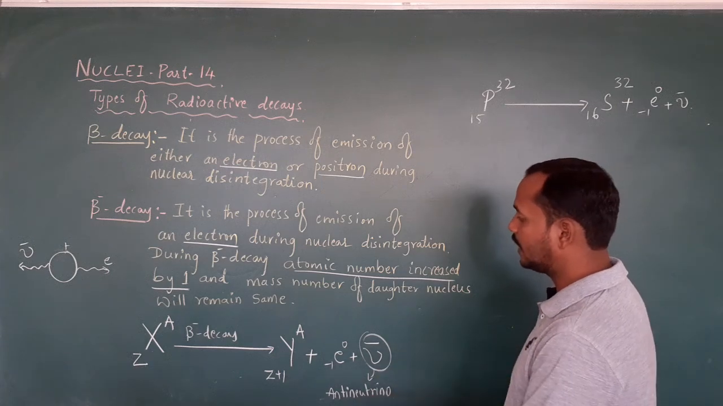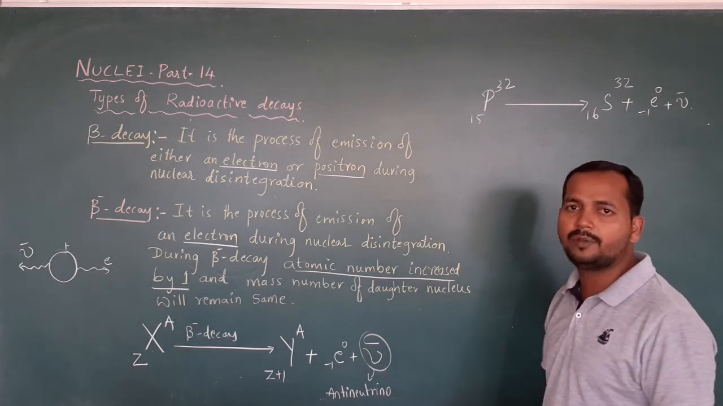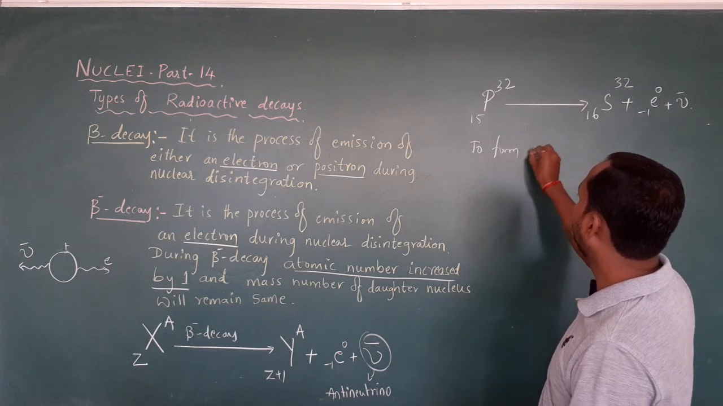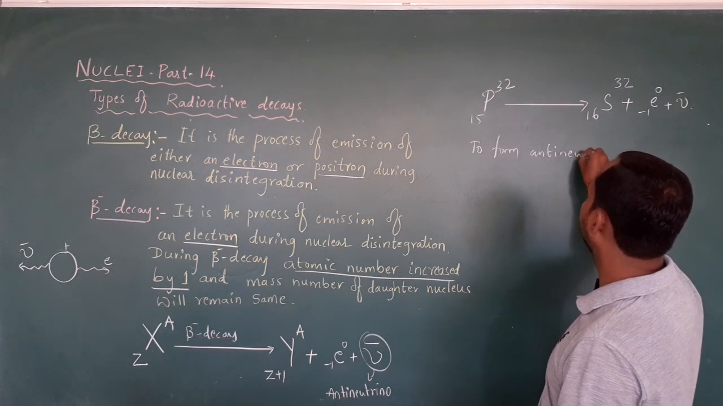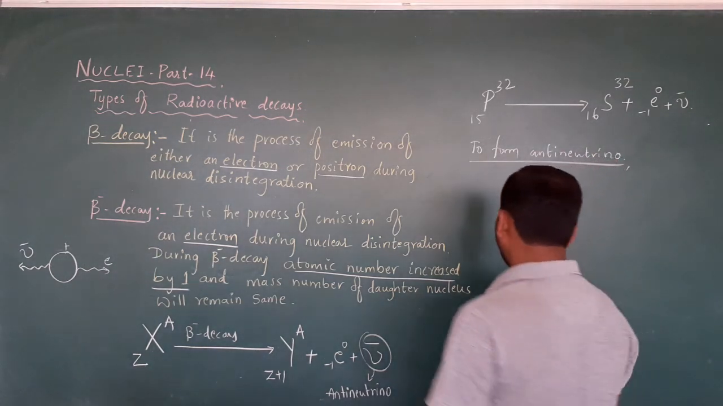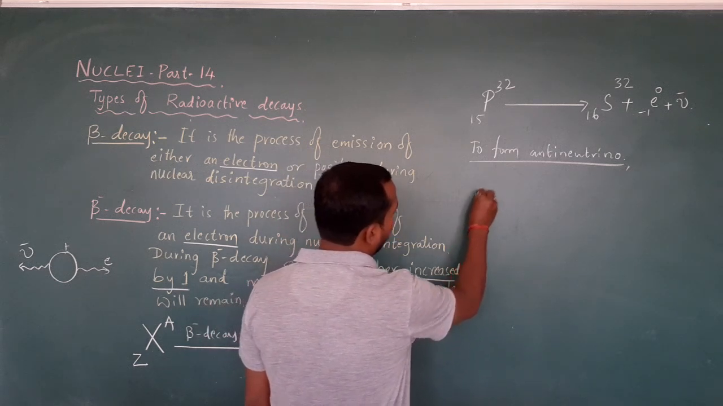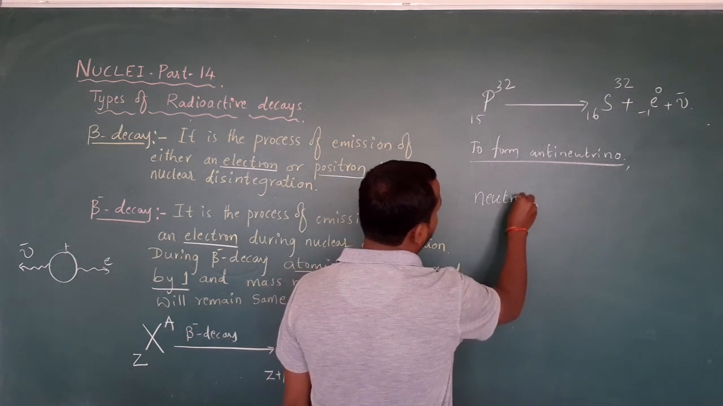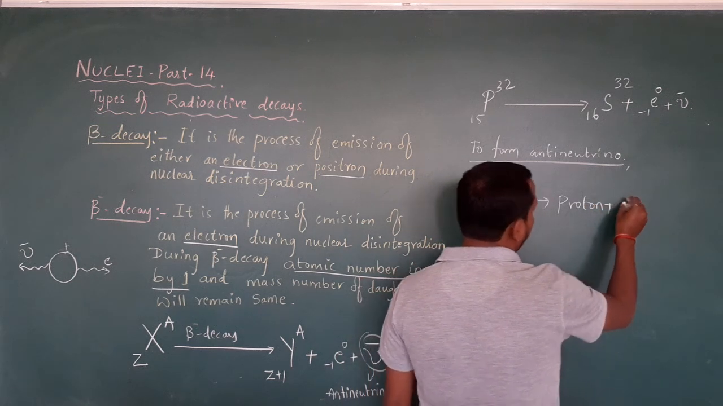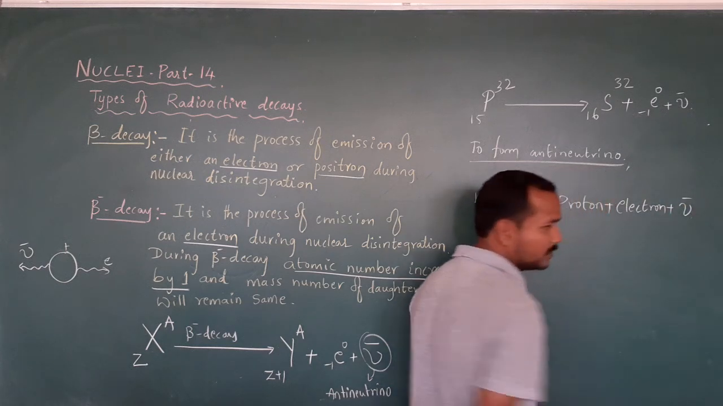So here the concept comes: how is an electron emitted, or how is an antineutrino formed? To form an antineutrino, what is going to happen here in the nucleus? A neutron will not remain as a neutron; it will get converted into a proton plus an electron, and an antineutrino will come outside.